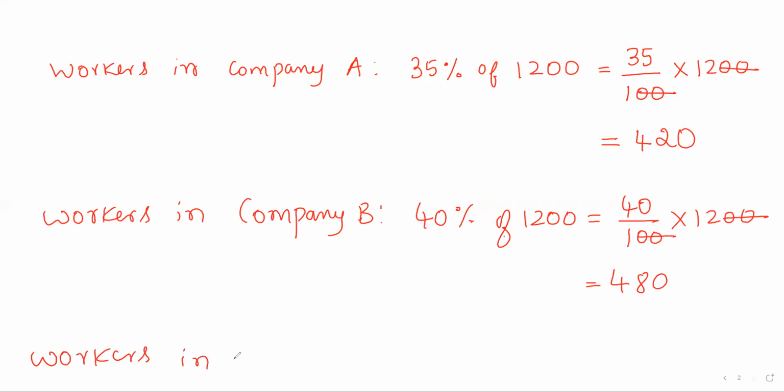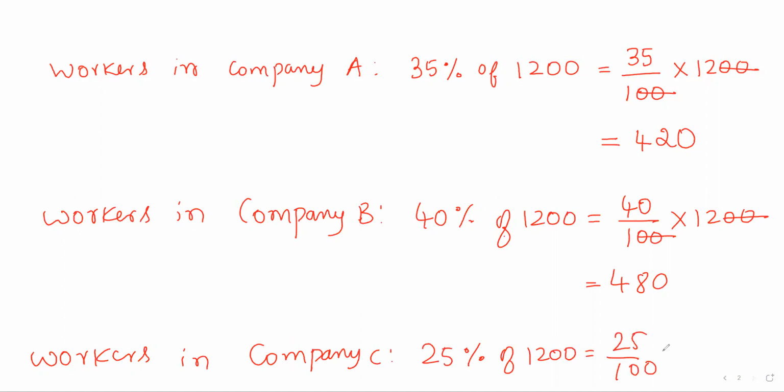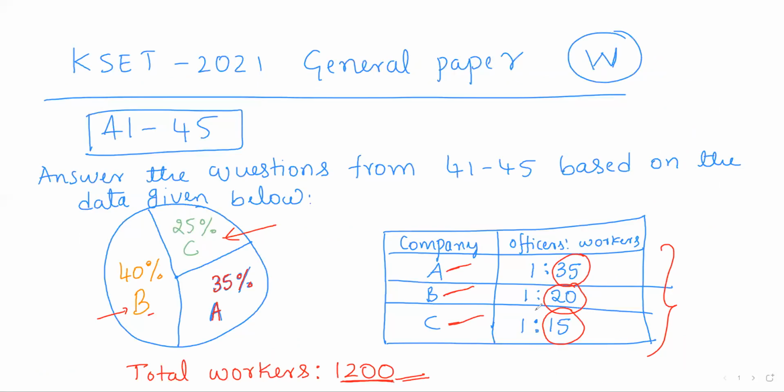Workers in company C is 25% of 1,200, so 25 by 100 into 1,200, which is 300. So workers in company A are 420, workers in B 480 and workers in C 300. Next we shall see how many officers are there.